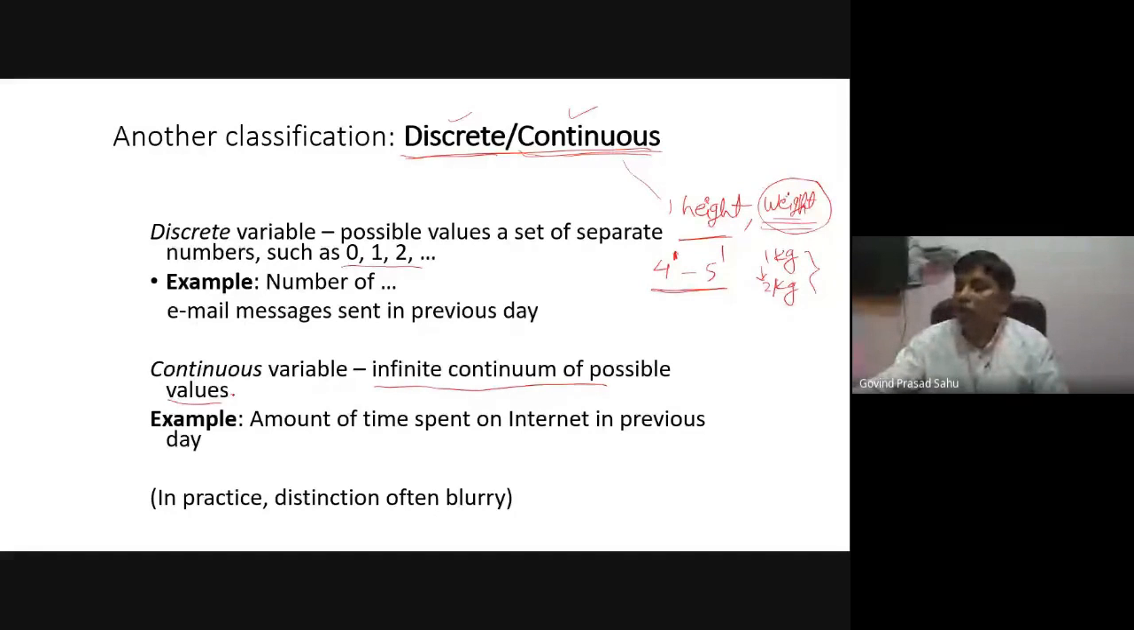Although due to the limitation in our observations, we will always get a finite number of observations. There is nothing like infinity in terms of manual observations, but theoretically it contains an infinite continuum of possible values. Suppose we are doing some physical experiment and measuring, say, the ampere, and the measurement is through some software or some device, then we can get a continuous measurement.